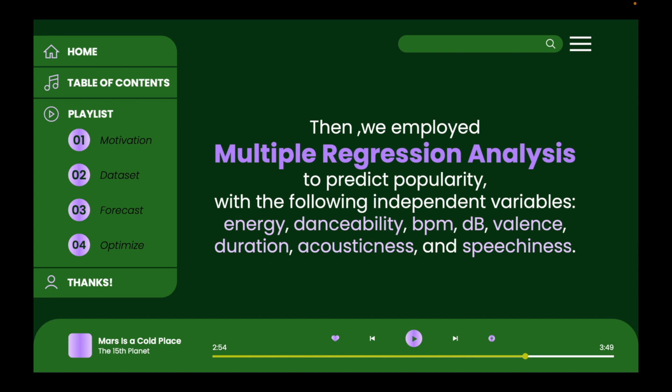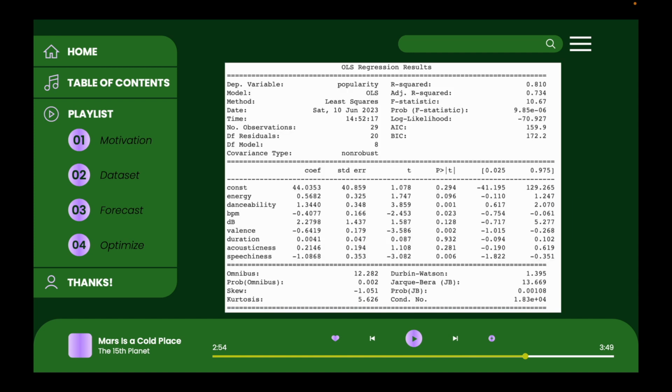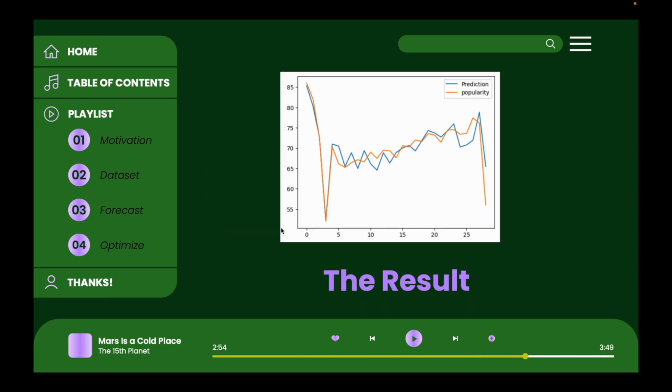Then we employed multiple regression analysis to predict popularity with the following independent variables: energy, danceability, BPM, and so on. Basically, we include all the numeric categories. And this is the result. As you can see, the coefficients of the different categories are listed over here. These results show how well the regression model's predictions align with the observed popularity values.